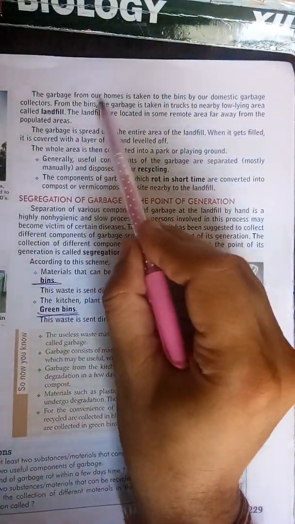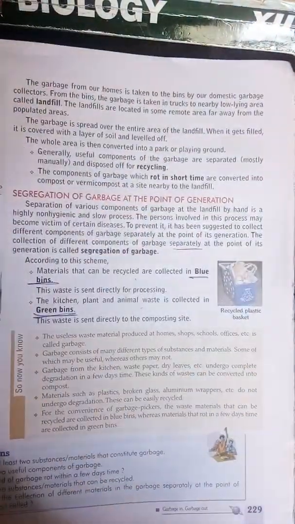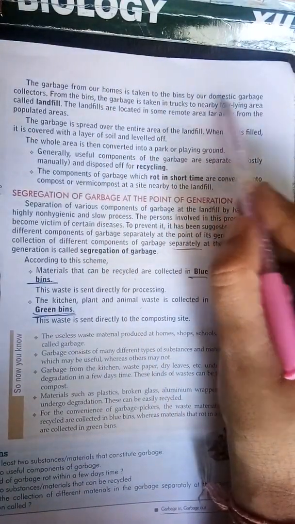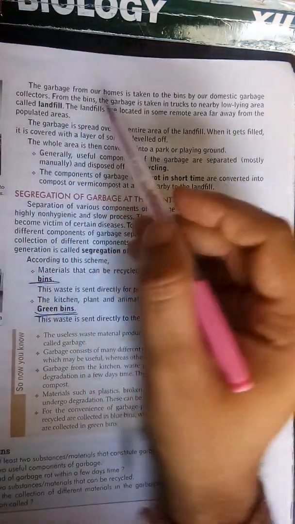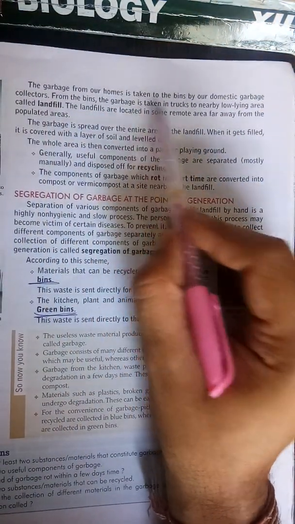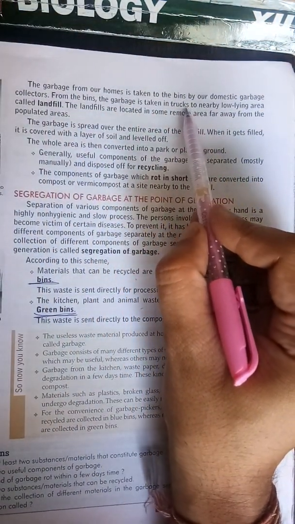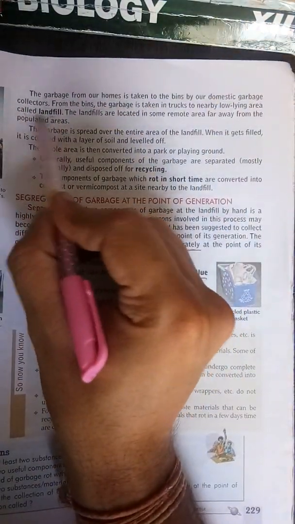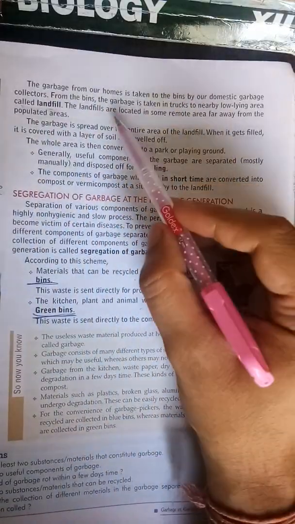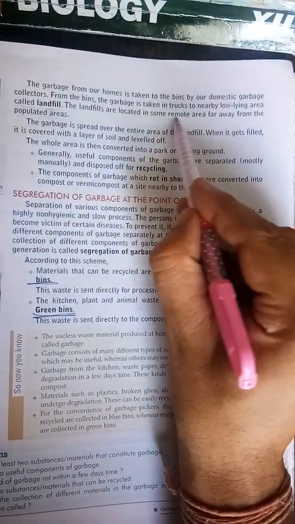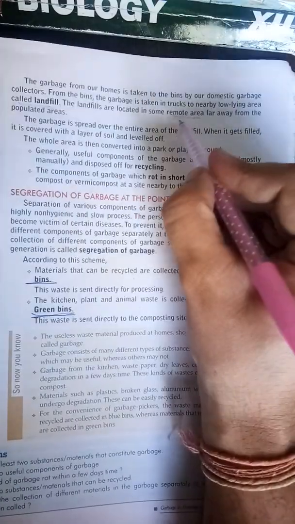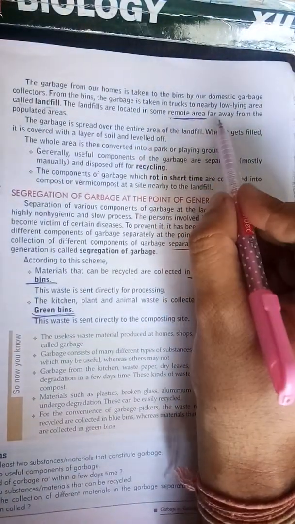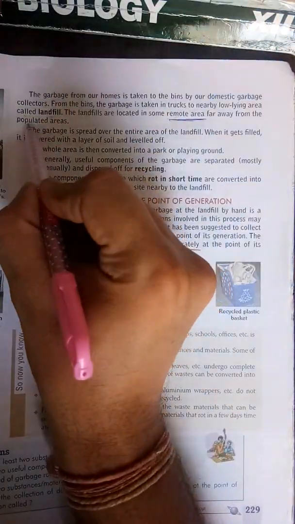So beta, garbage from our homes is taken to the dustbins or bins by our domestic garbage collector, and from the bins that garbage is taken by big trucks to a nearby low lying area. That low lying area is called landfill. Landfills are generally located in remote areas. Remote areas are those areas, beta, which are away from the cities, far away from the populated areas.